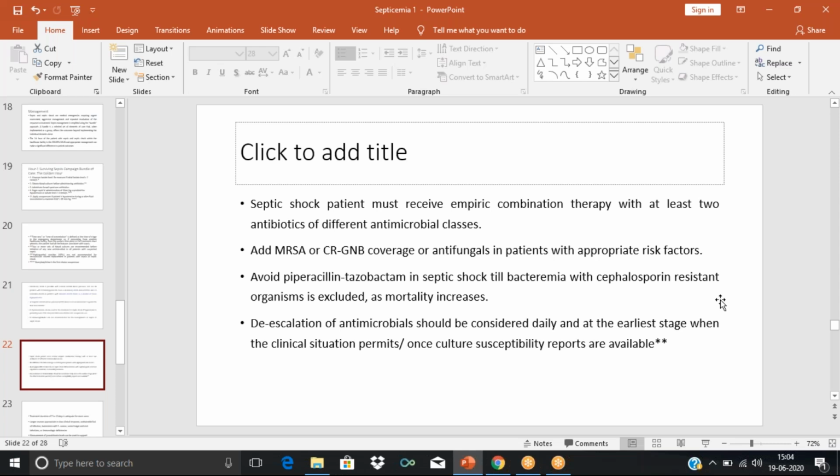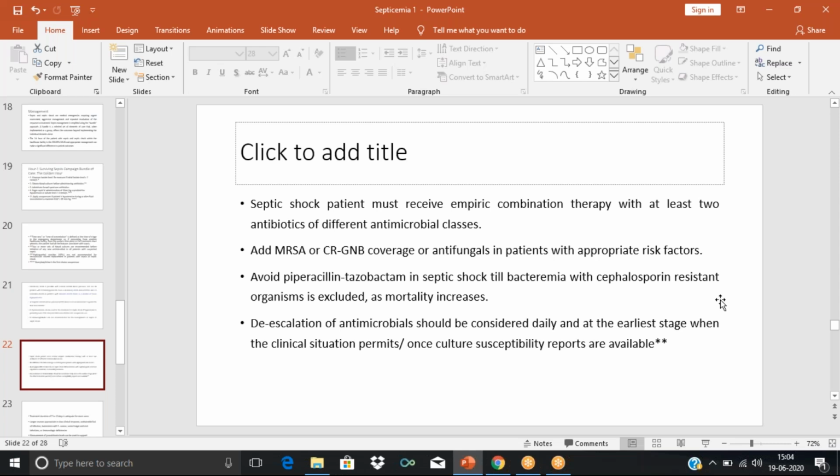Then next, we have to avoid piperacillin tazobactam in case of bacteremia with cephalosporin-resistant organism. So we have to wait until we know that a cephalosporin-resistant organism is excluded.